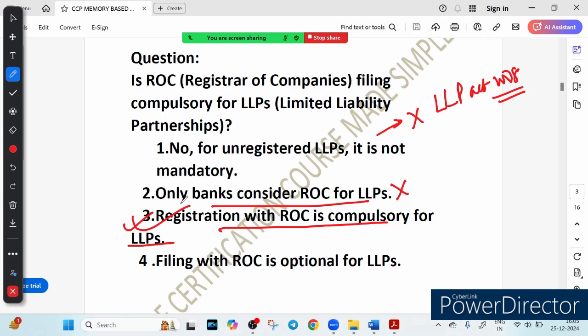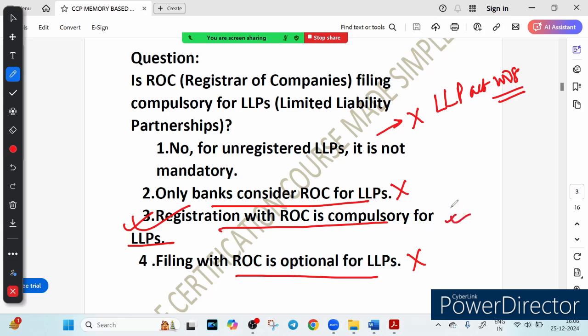Imagine you are starting a business as an LLP. Without registering with ROC, your LLP cannot legally exist or operate. Option 4 says filing with ROC is optional for LLP. This is incorrect. Filing with ROC is not optional. It is a legal requirement for LLP to maintain their status and avoid penalty. So what is the correct answer? Option number 3 is the correct answer.